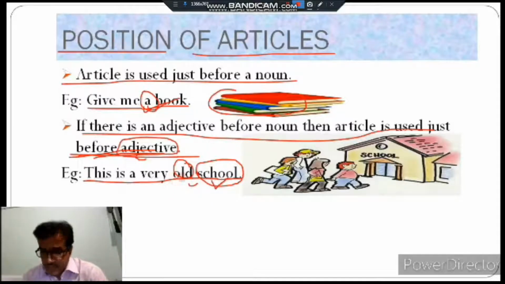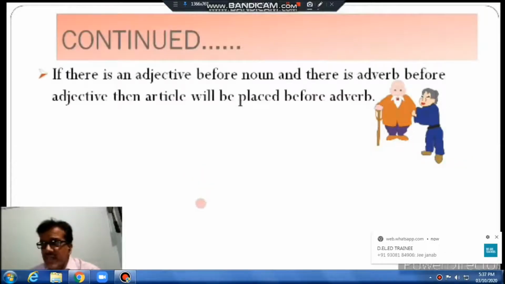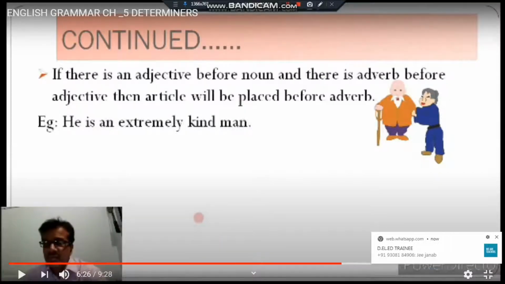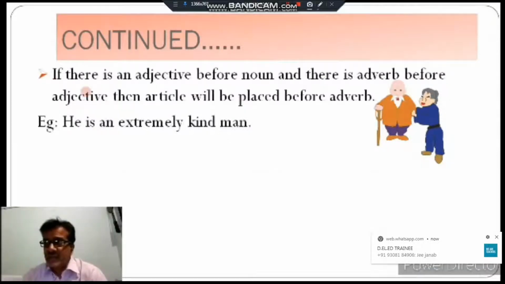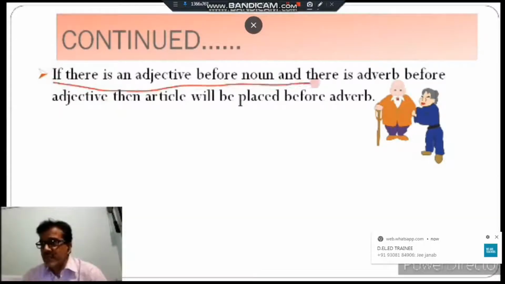After that, we have to know the third. If there is an adjective before a noun and there is an adverb before the adjective, then the article will be placed before the adverb. Very simple. In the first sentence I taught you before a noun.